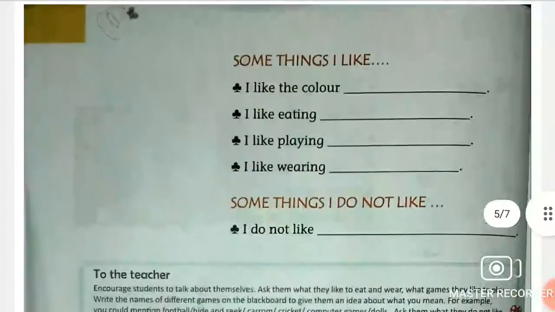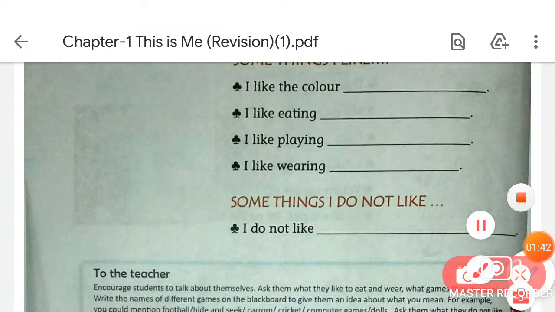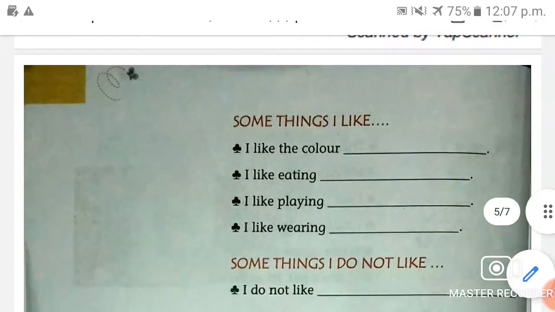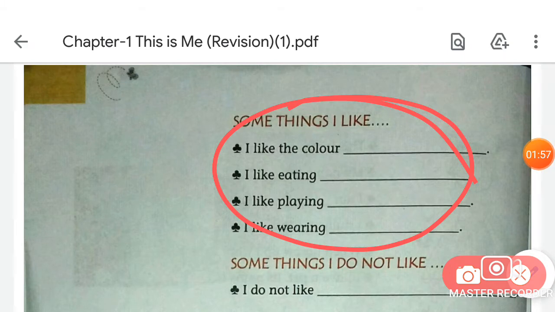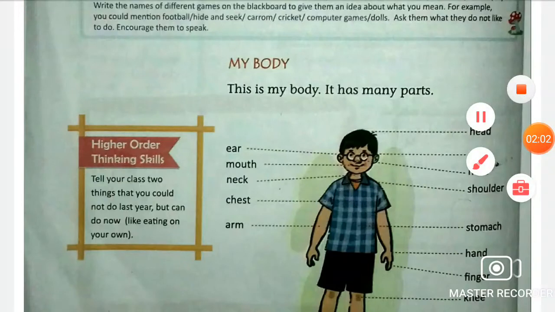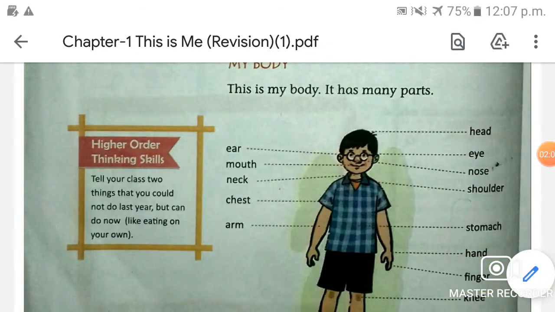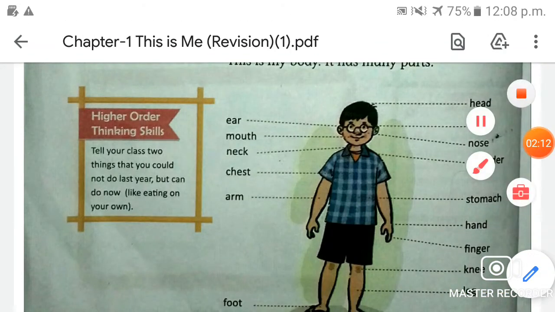So students, here we completed what we like and the things we do not like. These blanks we filled yesterday, and then we moved on to the body parts names. Then we moved on to My Body. Yesterday we had started this portion and today we will complete it. So let's start.